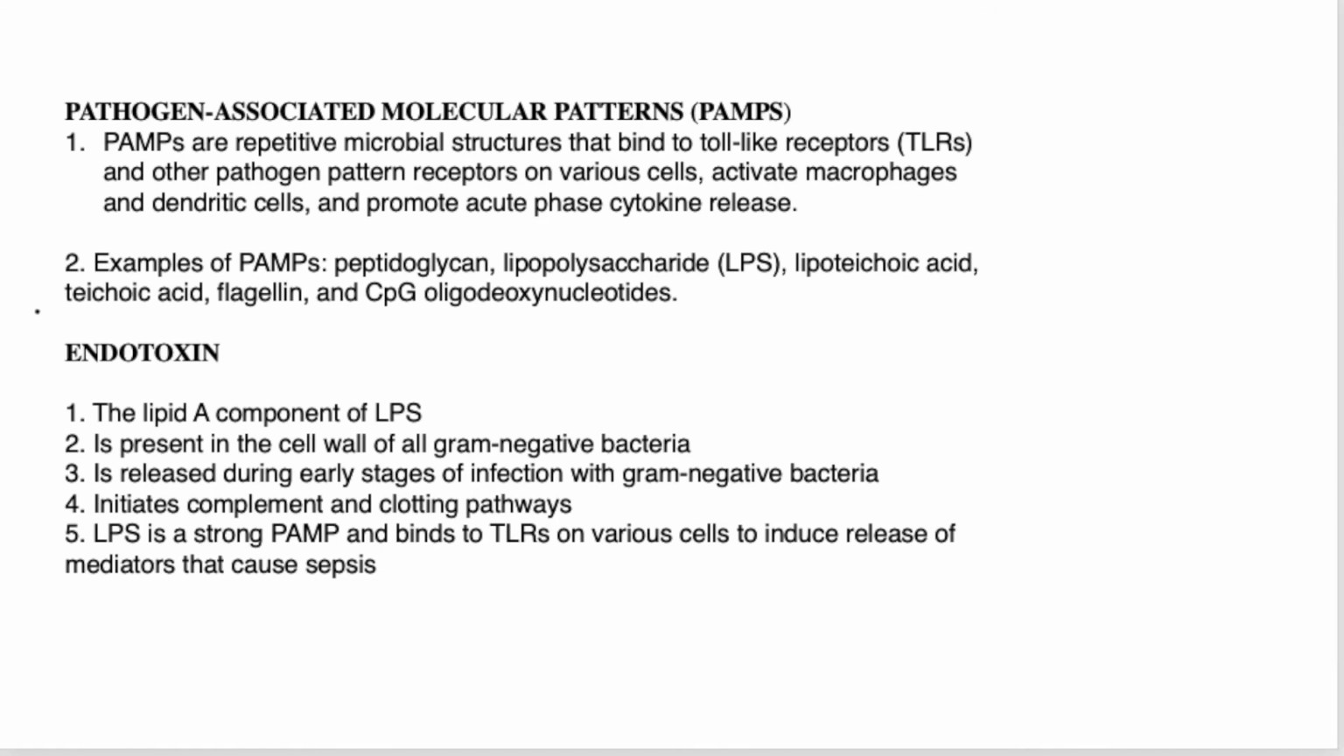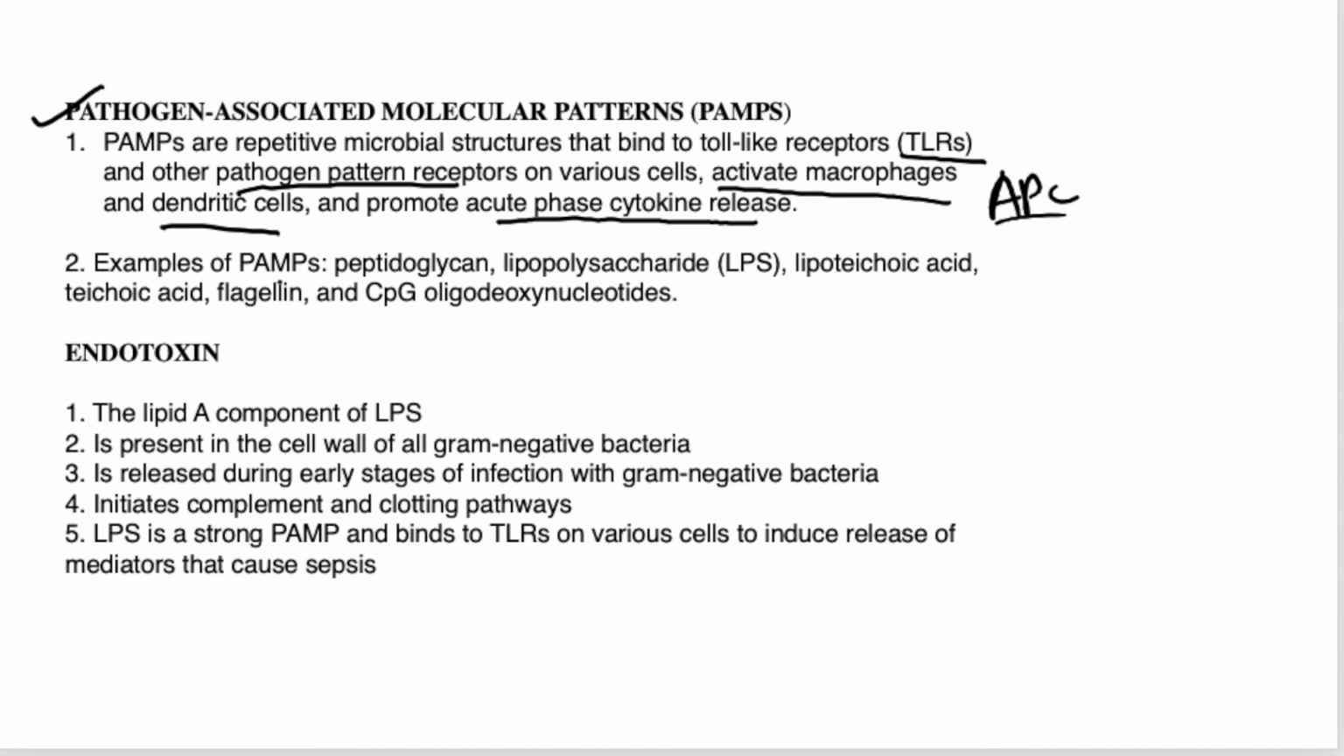Next is pathogen associated molecular patterns. Pathogen associated molecular patterns are repetitive microbial structures. They bind to the toll-like receptors and other pathogen pattern receptors on various cells, and they activate the macrophages and dendritic cells, which are examples of antigen presenting cells, APCs, and promote the acute phase cytokine release, right?